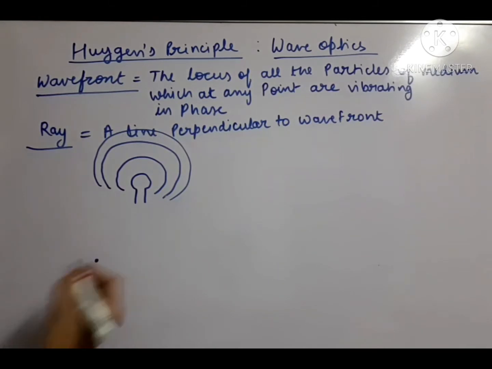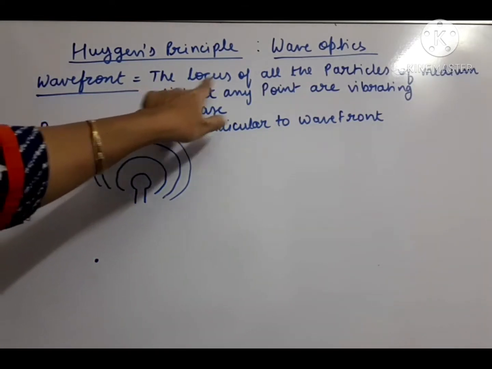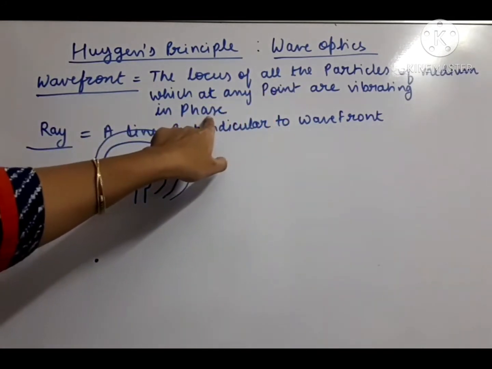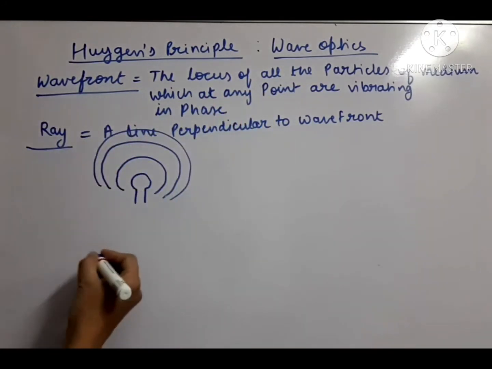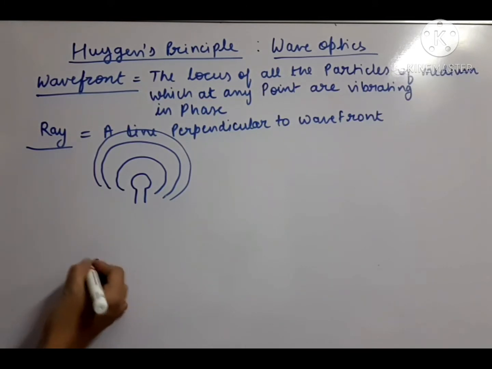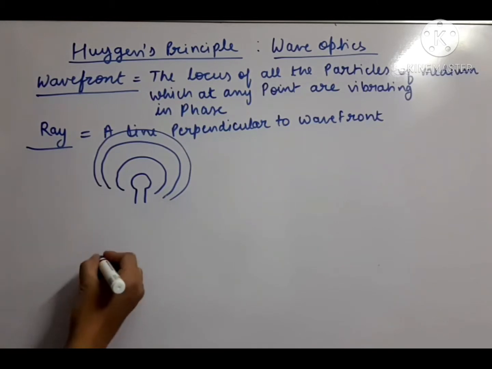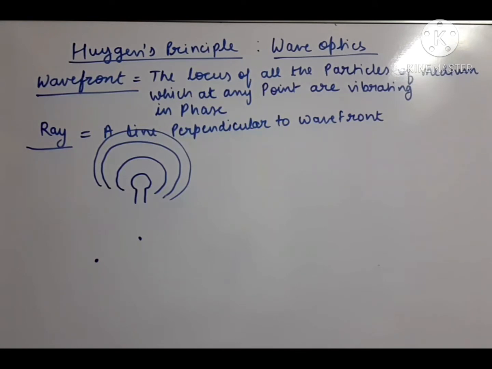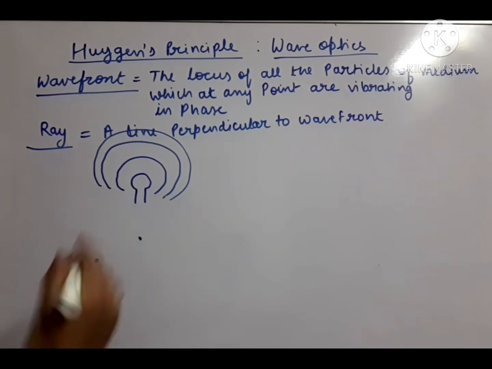Suppose we are taking a point source of light. It can be a small LED. Now what is the wave front for it? How to draw the wave front for it? Let us see the definition: locus of all the particles of the medium which are vibrating in phase. We know that from this light source, the point source, the light is traveling in all possible directions. Now if we take, at equal distance, some point,